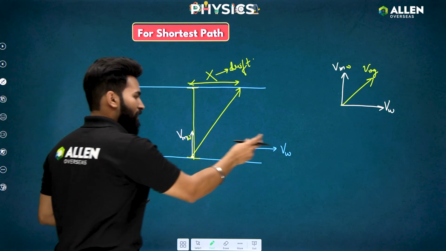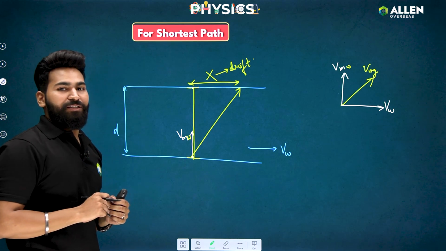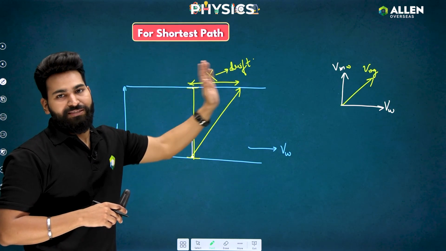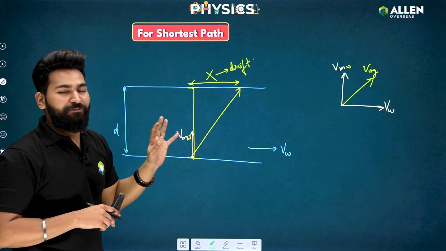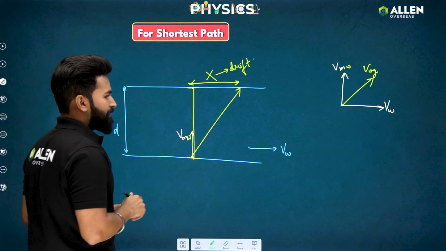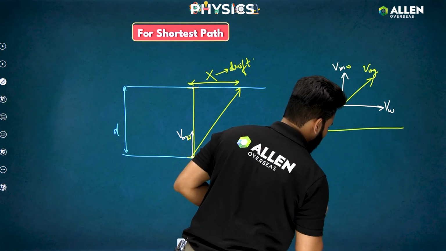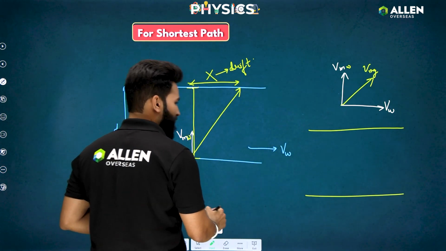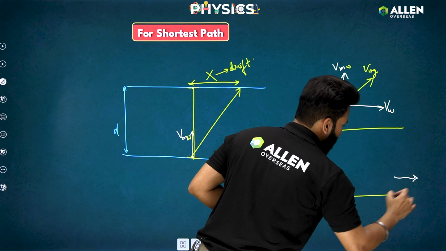See, this velocity of water is making me move in this direction. So if I direct my velocity, let's say I'm the swimmer, let's say this is the river, this is the velocity of the river flow.